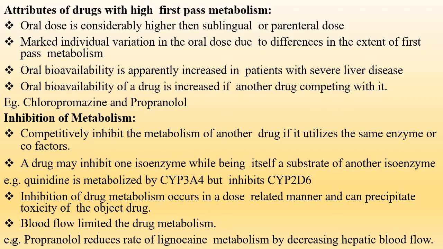How? Sometimes when two drugs are given simultaneously and one drug is an inhibitor of another drug which is metabolized by a particular cytochrome, then it increases the level of that drug and causes toxicity of that particular drug. Blood flow limited drug metabolism, such as propranolol, reduces the rate of lignocaine metabolism by decreasing the hepatic blood flow.